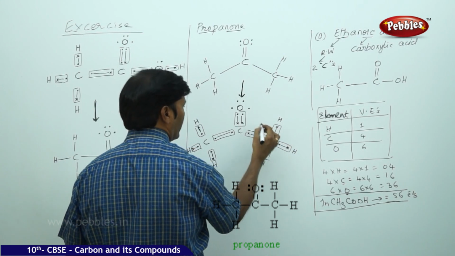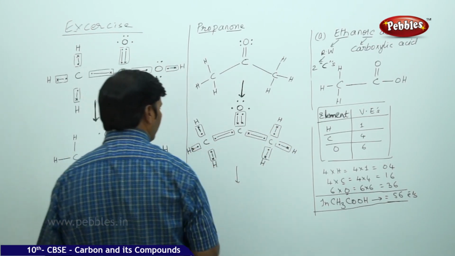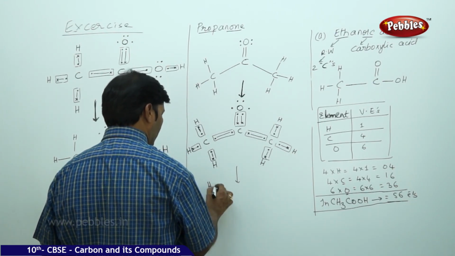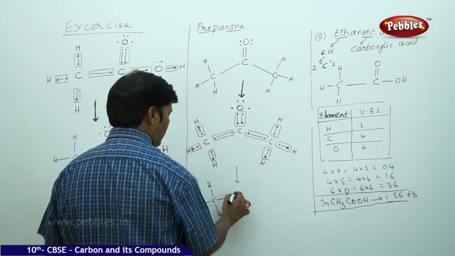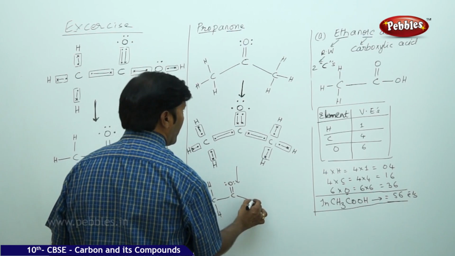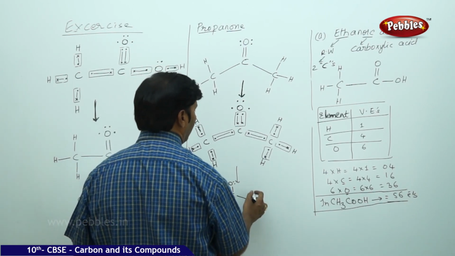Therefore finally we can take the same structure, that is carbon single bond hydrogen, carbon double bond oxygen with 2 lone pairs. Again, that is the same product we are getting here.